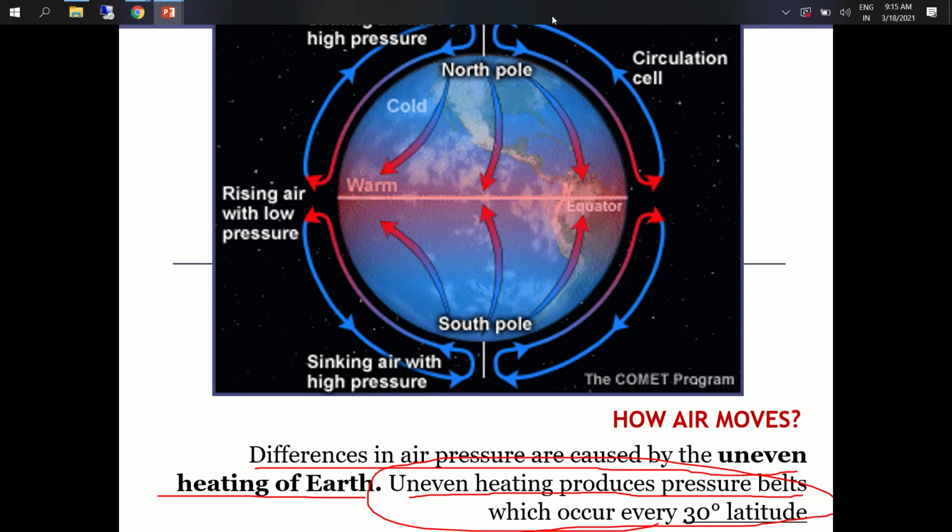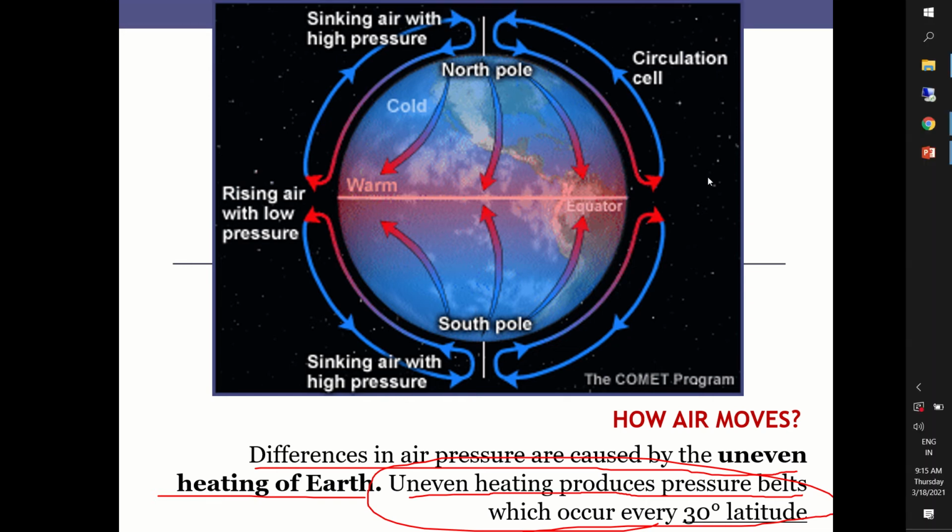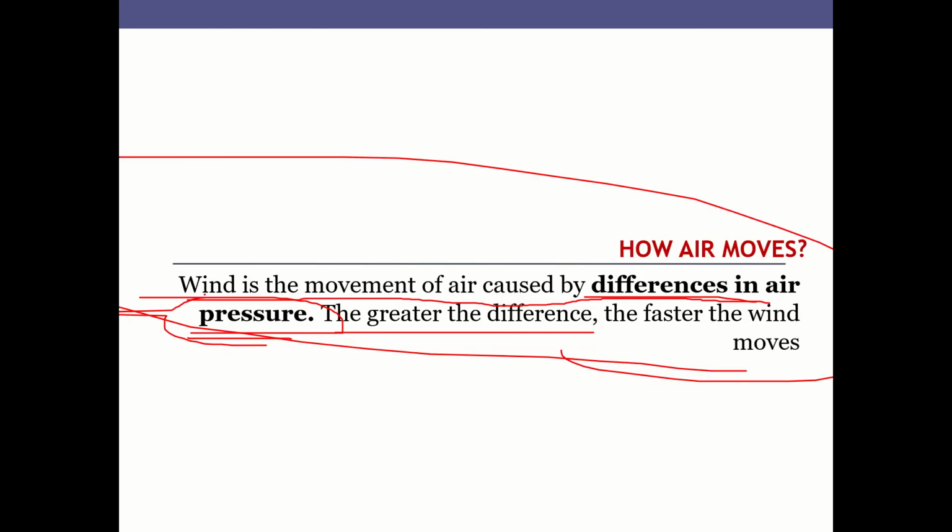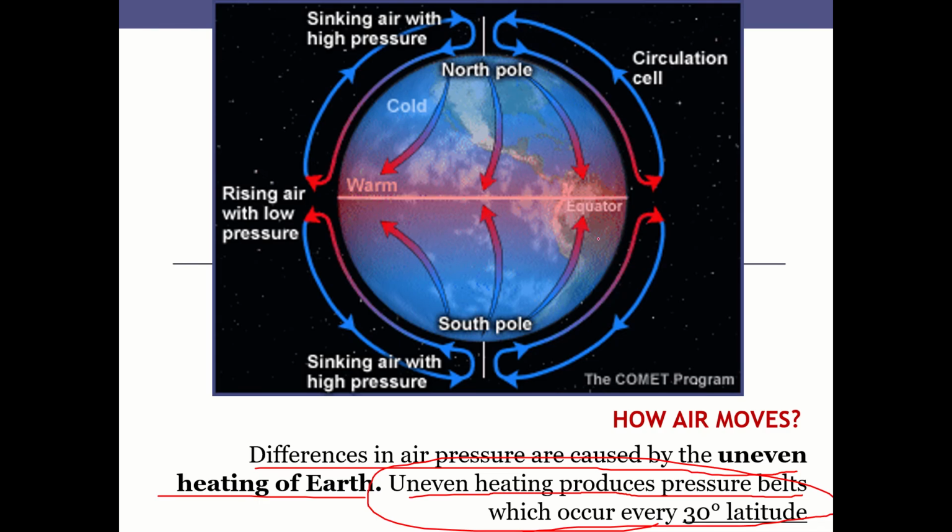If you see the previous slide, we said wind is the movement of air caused by differences in pressure. The greater the difference, the faster it moves. What happens is, we know this concept, right?